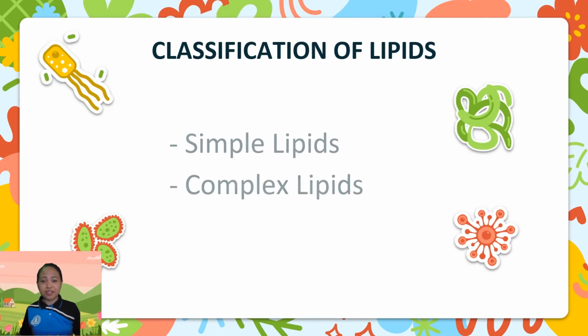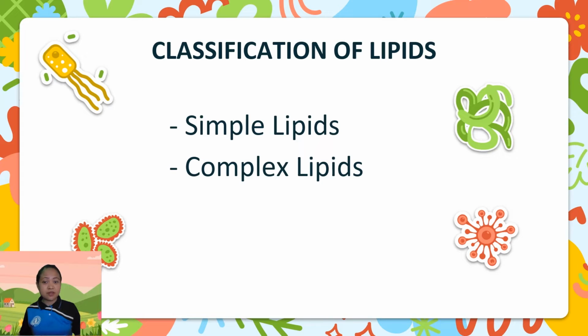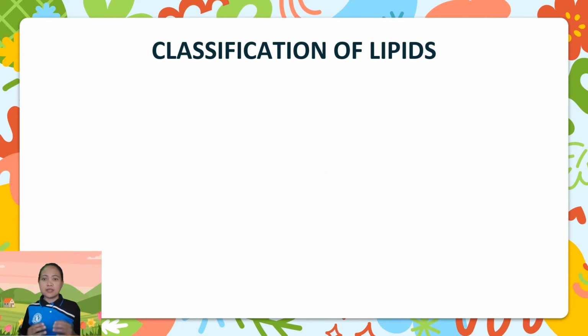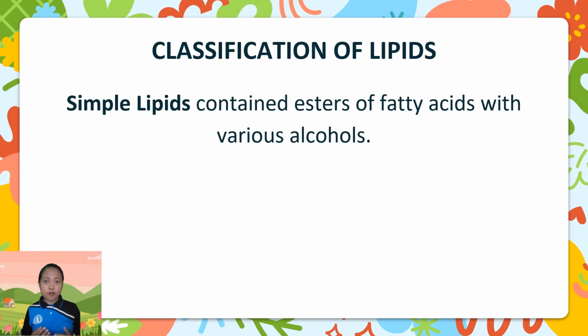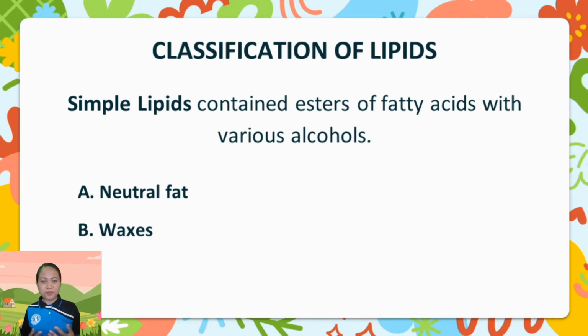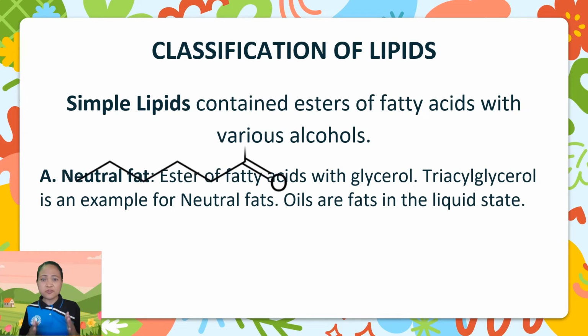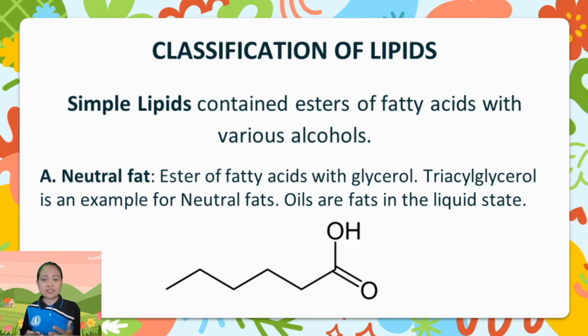There are classifications of types of lipids, which are the simple lipids and the complex lipids. Simple lipids contain esters of fatty acids with various alcohols. There are two groups of simple lipids, which are the neutral fats and the waxes. Neutral fat is an ester of fatty acid with glycerol. Triacylglycerol is an example of neutral fats. Oil or fats in liquid state.